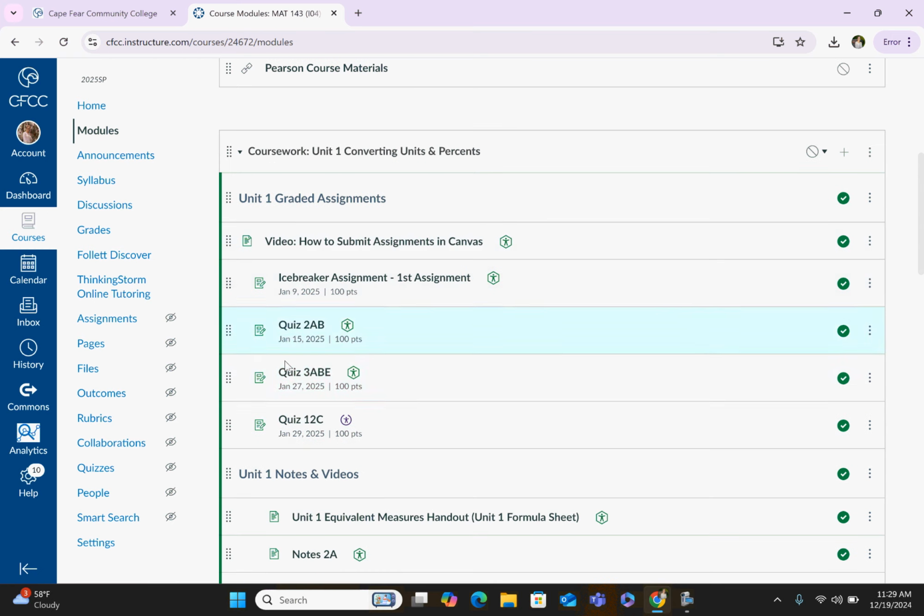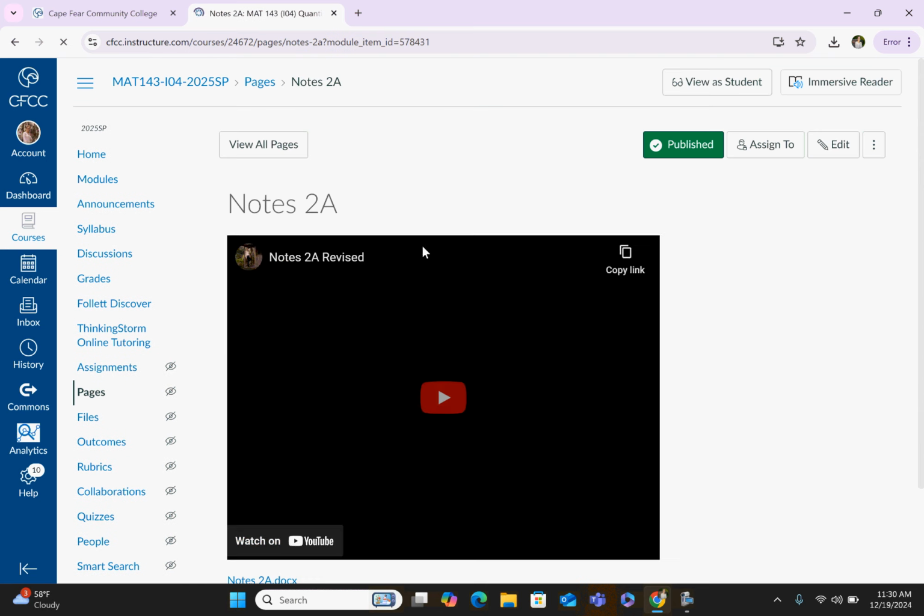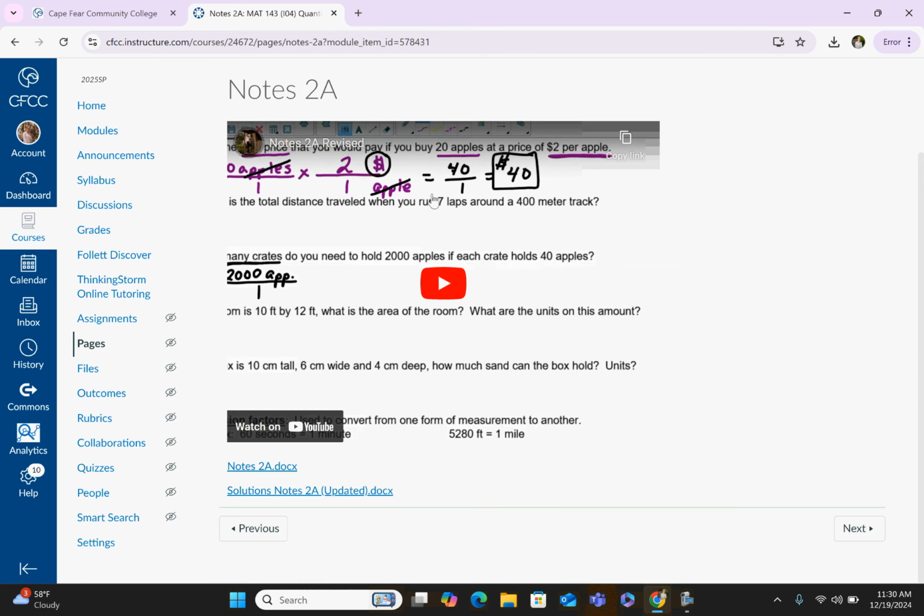Okay. So anyway, the graded assignments will always be at the top of the module. Underneath that will be the notes and videos. Each unit except the 3rd unit will have a handout, a formula sheet. The formula sheet is here at the top, so I definitely recommend printing it off so you have it available to you as you work through the unit itself. And then each set of notes will run this exact same way. Where I pulled up notes 2A, you'll see that there's a video of me teaching that set of notes. Here is the blank set of notes, and there's a worked out solution key for that set of notes.